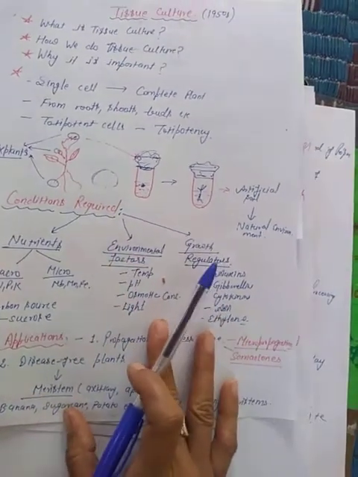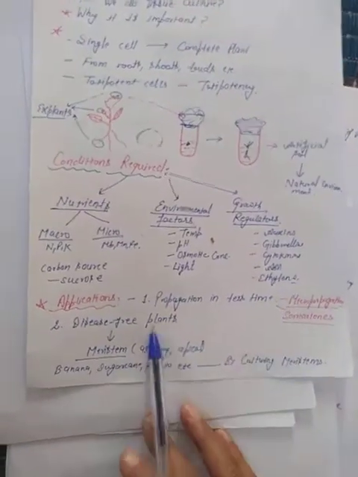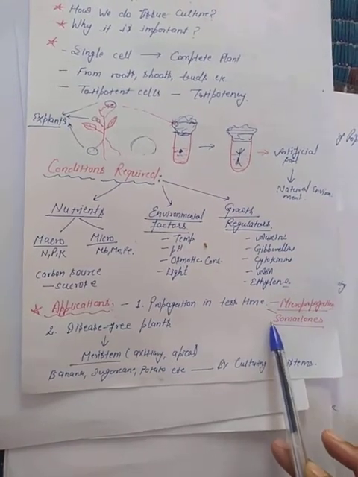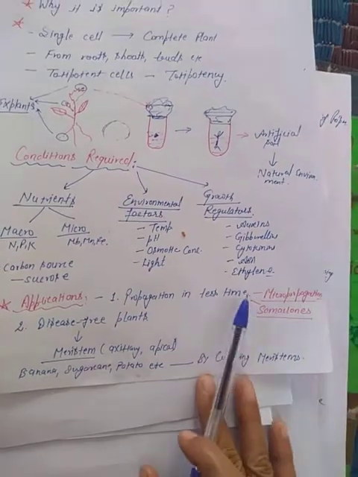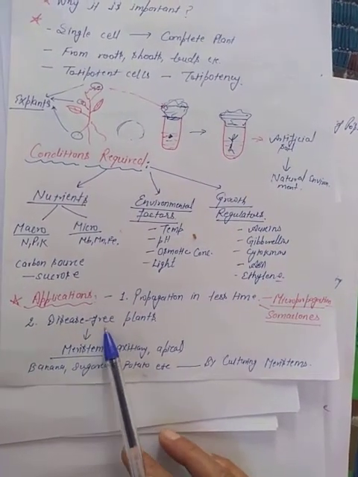We give them the name somaclones. Soma means body, clones means similar, having the same genetic makeup. So they are called somaclones. These two terms are very important, micropropagation and somaclones. Clear? Then the second advantage is that we can obtain disease-free plants.